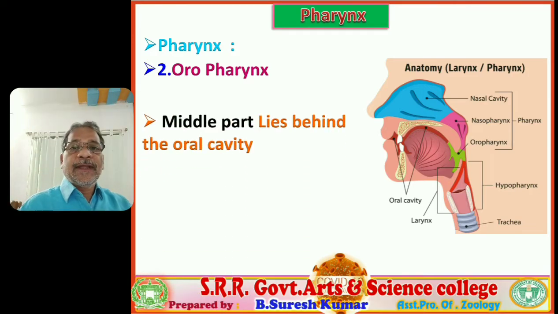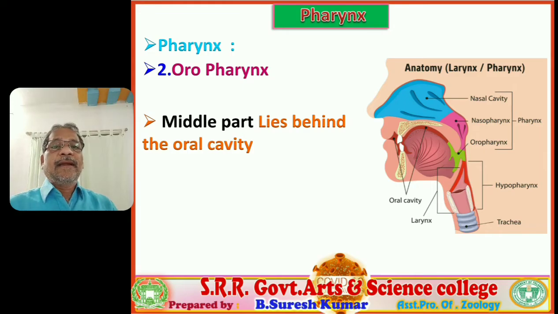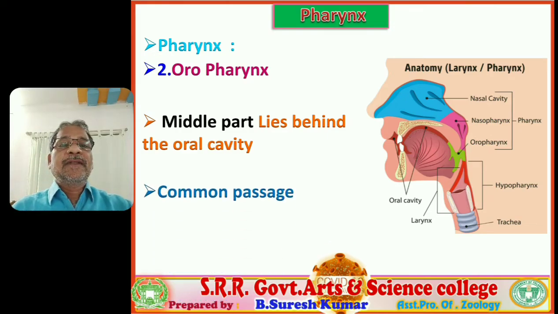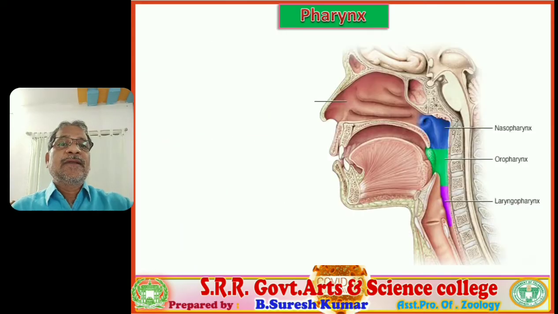Next, let's discuss the subsequent part of the pharynx, the oropharynx. The oropharynx is the middle part of the pharynx. It lies behind the oral cavity. So what is the oral cavity? The space present between the two jaws is called the buccal cavity. That buccal cavity is nothing but the oral cavity. Behind the oral cavity, the oropharynx is seated. The oropharynx is a common passage by which both food and air pass. So that is about the oropharynx.